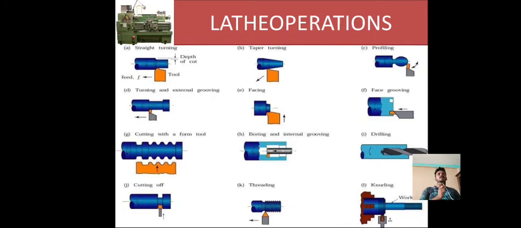Next, you can observe the various operations. They are straight turning, taper turning, profiling, turning and external grooving, facing, face grooving, cutting with a form tool, boring and internal grooving, drilling, cutting off, threading, and knurling. These are the operations we will discuss one by one.